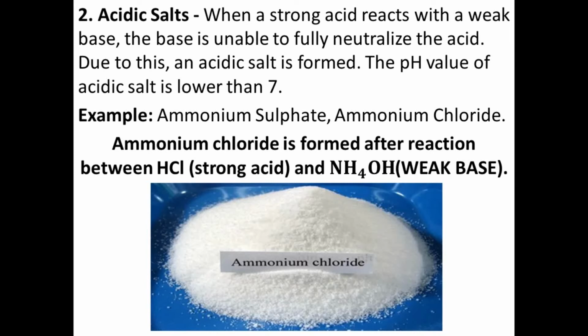The pH of an acid is less than 7, so the pH of an acidic salt will also be less than 7. For example, ammonium sulfate, ammonium chloride. These are the examples of acidic salts. Ammonium chloride is formed after the reaction between HCl and NH4OH. HCl, that is a strong acid, and ammonium hydroxide, that is a weak base.